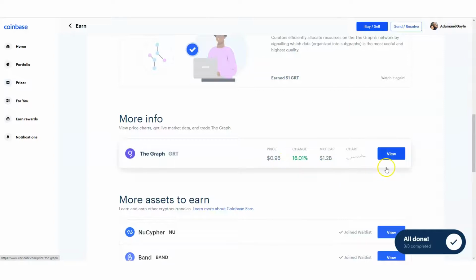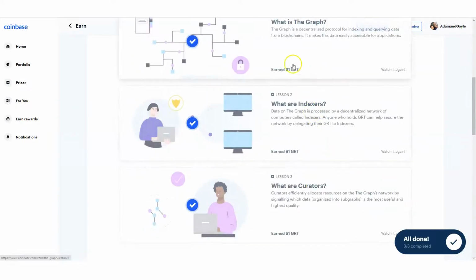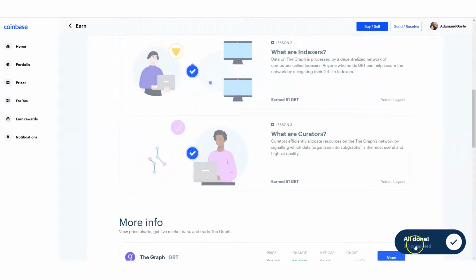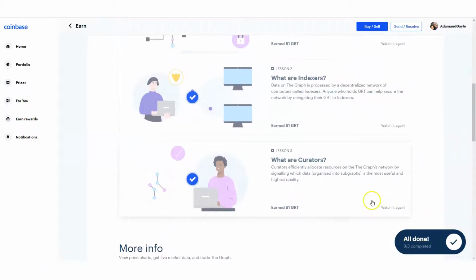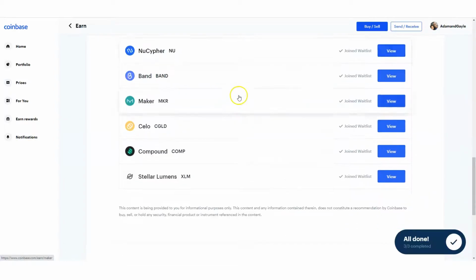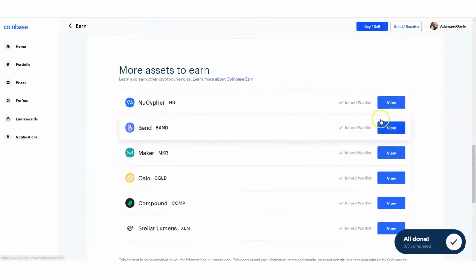Well, actually, did I earn this? No, I did not earn this. I earned this $3, $1, $1, $1. So I earned all this. It says all done, 3 out of 3 completed. So I've already completed it already, and these are all the ones I've earned already. I've done Stellar, Compound, Celo, Maker, Band, and this one as well. So I've earned rewards just by taking basic quizzes.